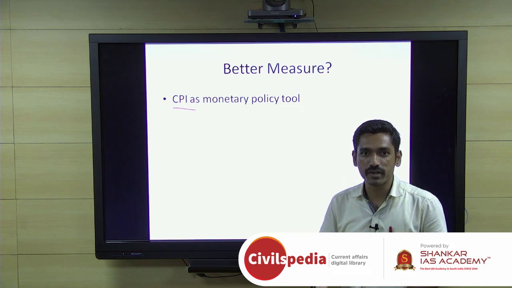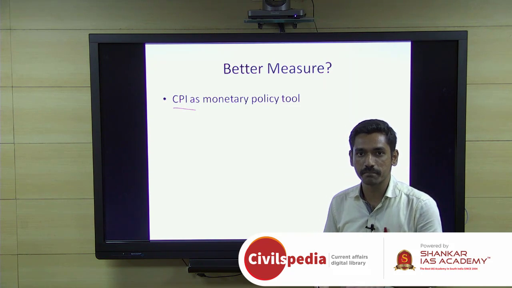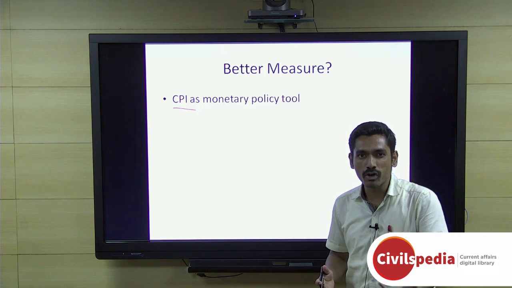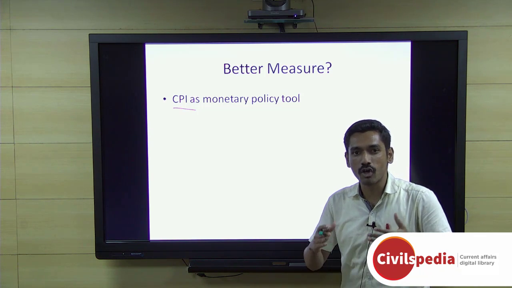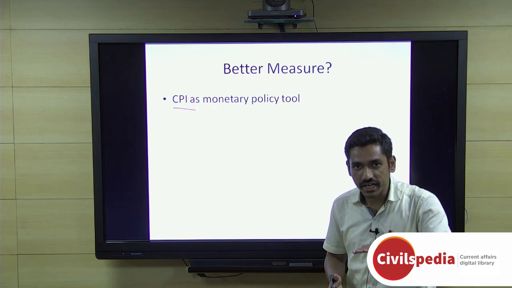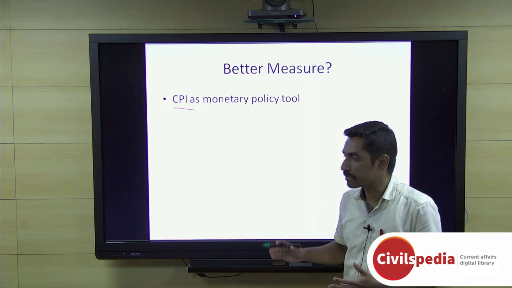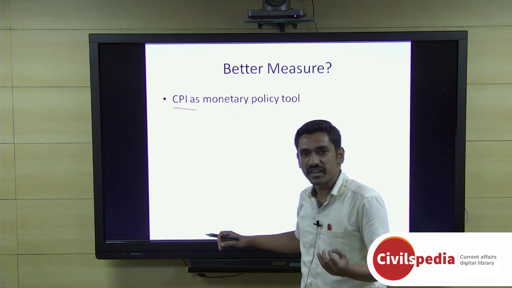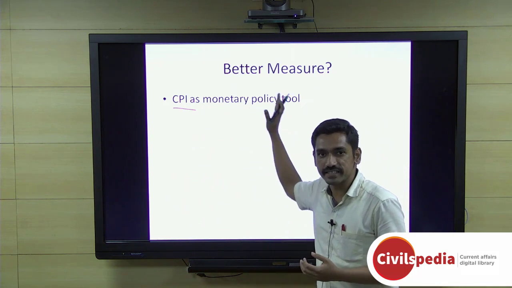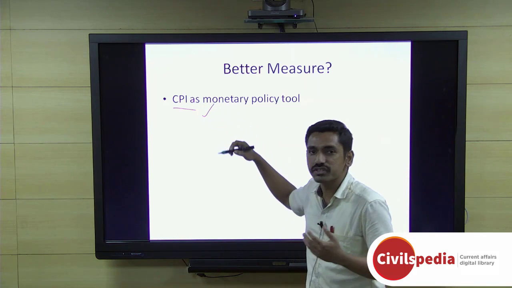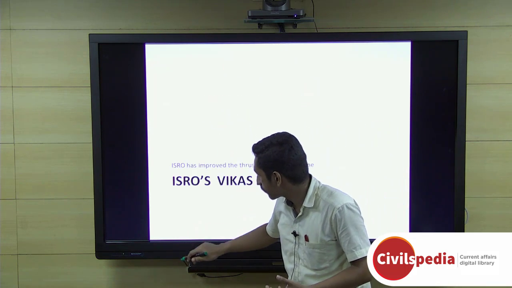So if they feel that inflation is increasing, they control the money supply, and if they feel that more activity needs to be done or there is not enough investment, they decrease the interest rate so that the money supply to people is increased and investment goes up. So that is the primary difference between WPI and CPI, and why CPI is used from a monetary policy perspective.